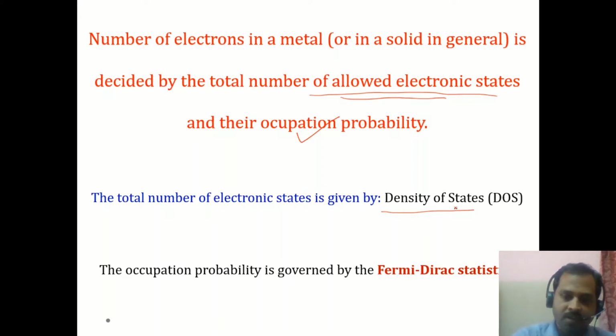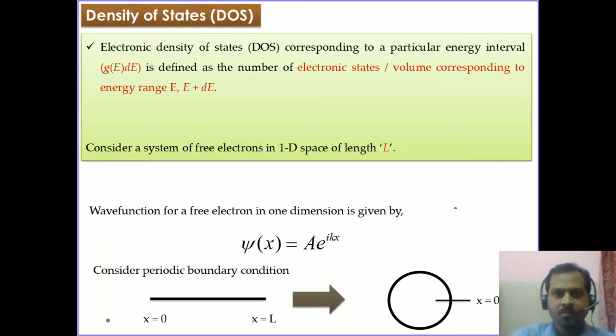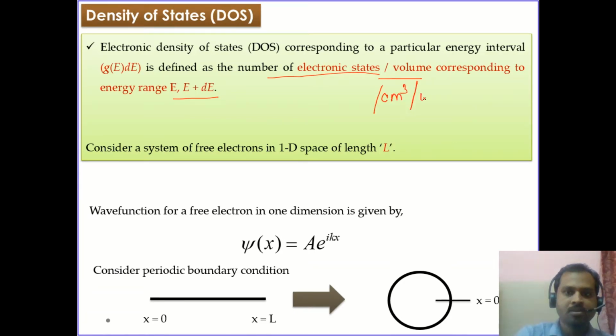So now let us first define what the density of states is. The density of states is defined as the number of allowed electronic states per unit volume per unit energy range from E to E plus dE. So the unit of density of states will be some number per centimeter cube per energy. The number of electronic states per unit volume per unit energy interval.